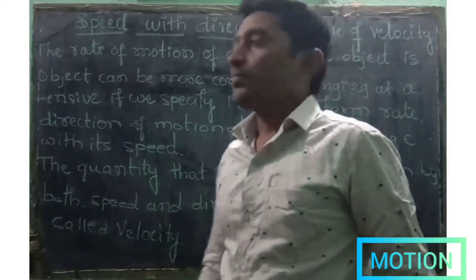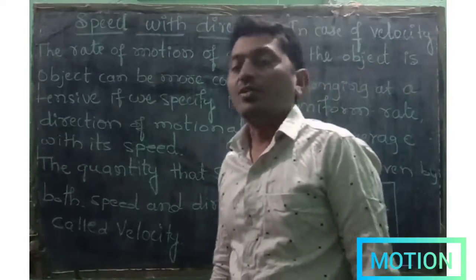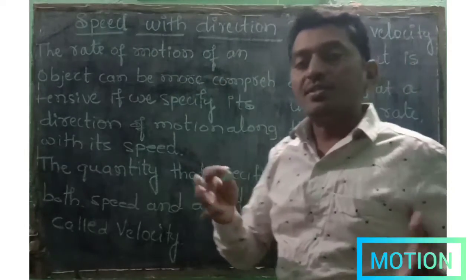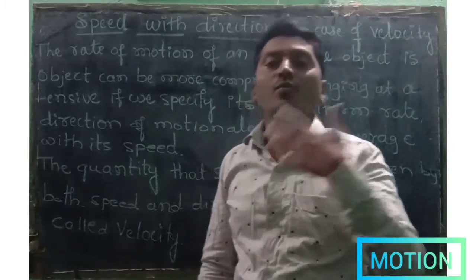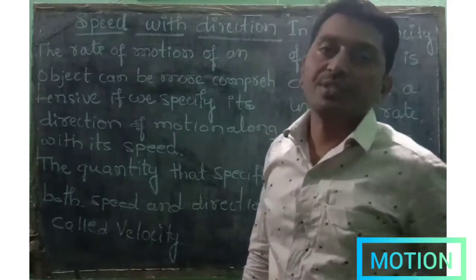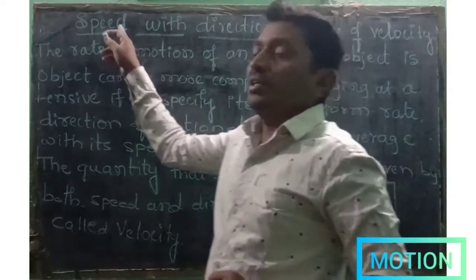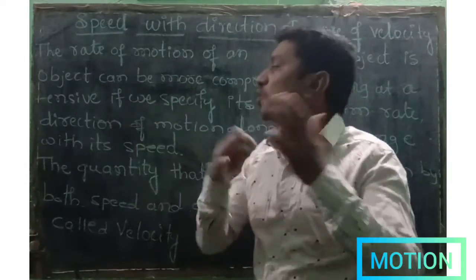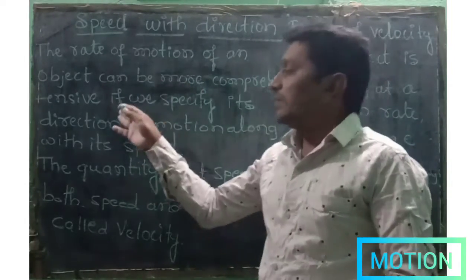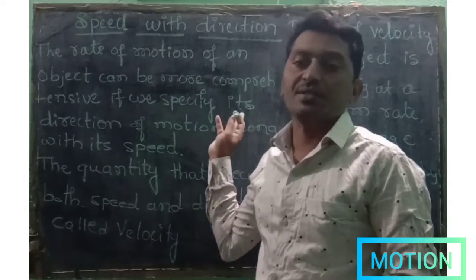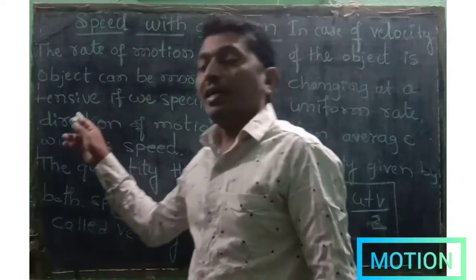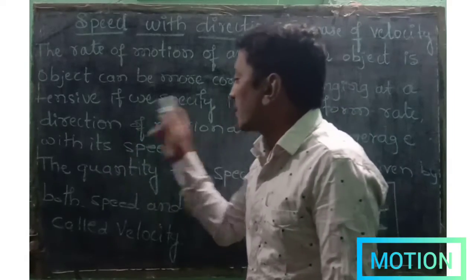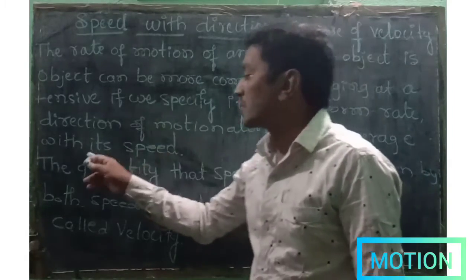Dear students, one more important point: speed with direction. What is speed with direction? In simple words, we call it velocity. The rate of motion of an object can be made more comprehensive if we specify the direction of motion along with its speed.